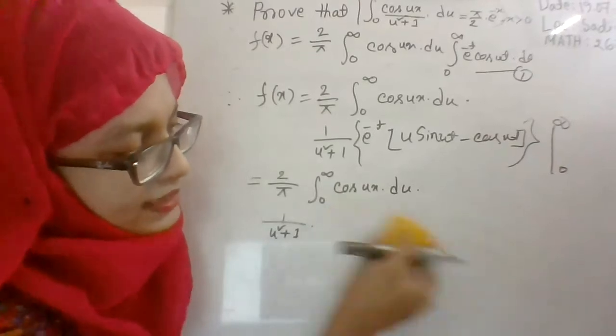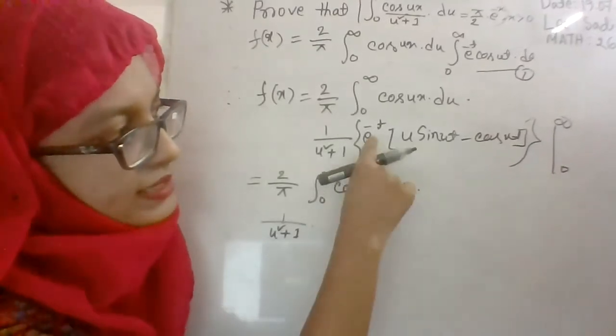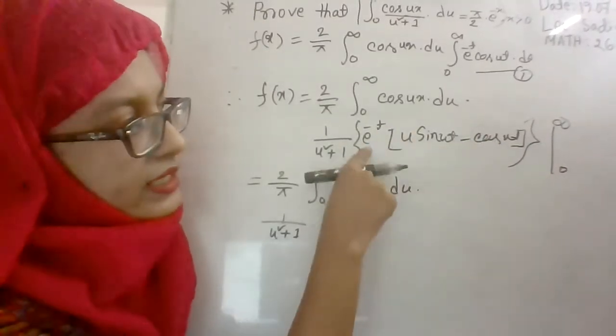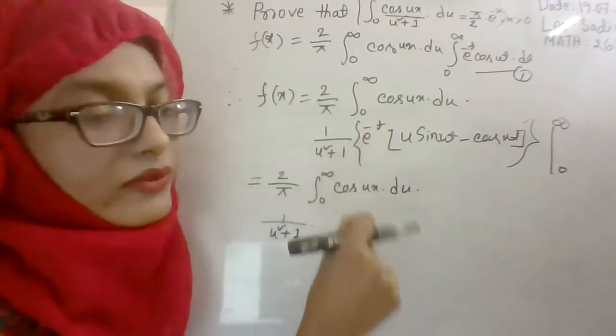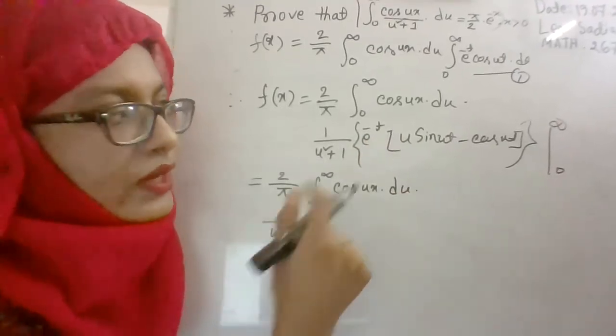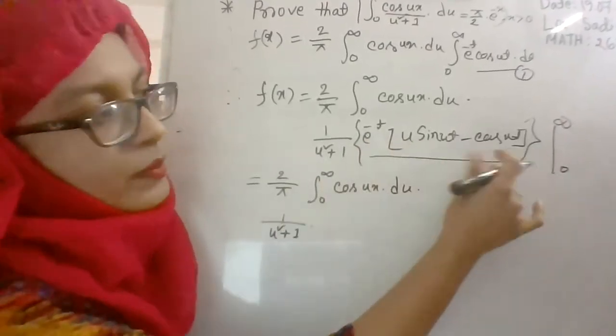So for the upper limit, this whole part will be 0.